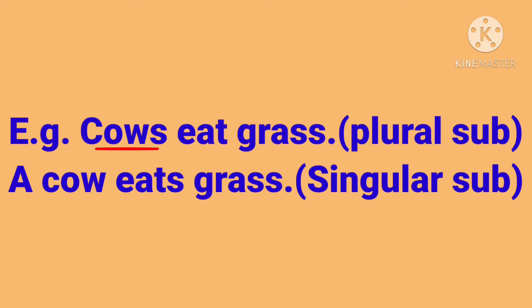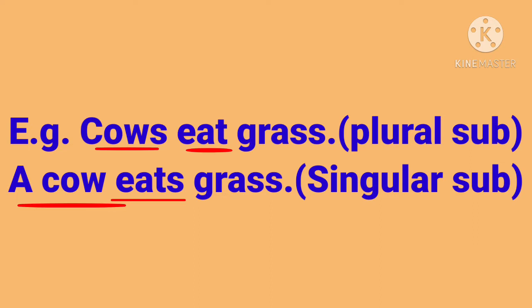Here is a plural subject, cows. Therefore, there is a plural verb, eat. Cows eat grass. Example number 2, a cow eats grass. Here in this sentence, the subject is singular. A cow means one cow. Therefore, the verb is also singular, eats. In these two examples, we have seen a singular subject followed by a singular verb, whereas a plural subject is followed by a plural verb.